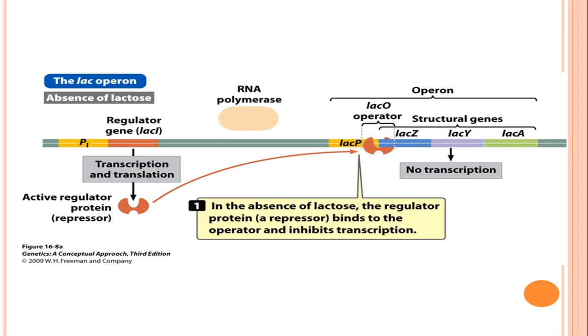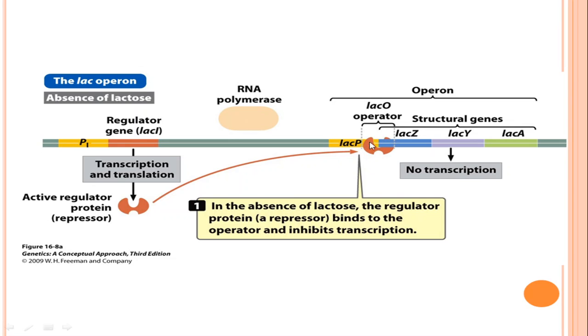You can see in this picture that in the absence of lactose, the product of the regulatory gene is an active regulatory protein, that is, an active repressor. This active repressor binds with the operator region.